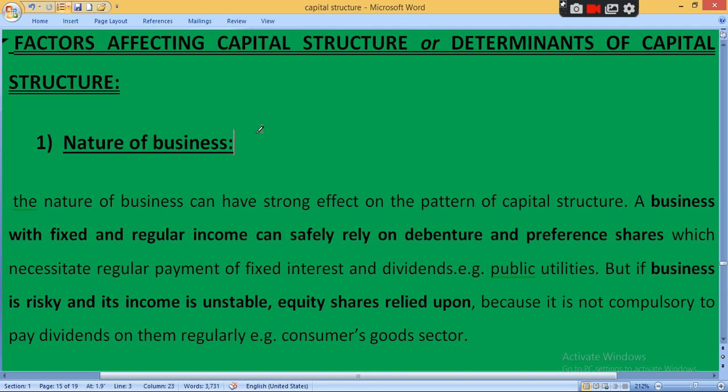You have to design your capital structure in such a way that it will maximize the profit and minimize the cost, maximize the return and minimize the risk. So you have to design your capital structure in an optimum way. Optimum or ideal capital structure is that type in which there will be a chance of more profit and less risk. So today we are going to start the factors affecting capital structure, or determinants of capital structure. Let's start with the very first one, that is nature of business.